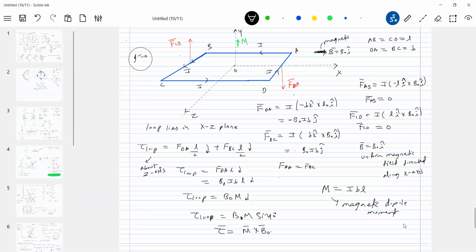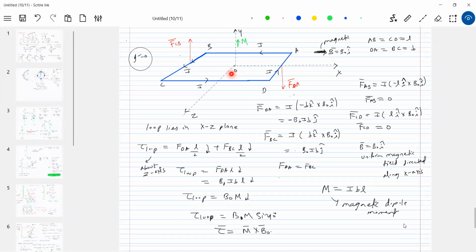So like this, if a current carrying loop is kept in a magnetic field, will it experience a torque? See, what we have done, what is the approach? Force acting on each arm. Then we should also check even the axis of rotation. Since it was a simple case, we are able to guess it will rotate about that axis. If I give some complex current carrying loop, it's very difficult to predict the axis. It's not possible. It may take even one day also.